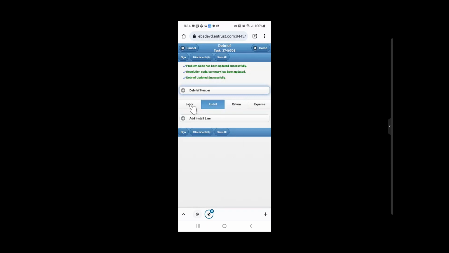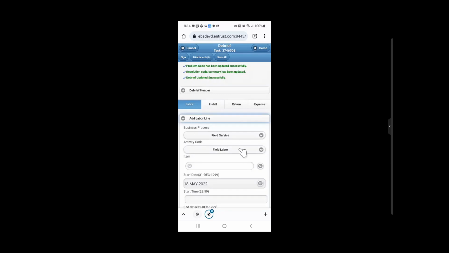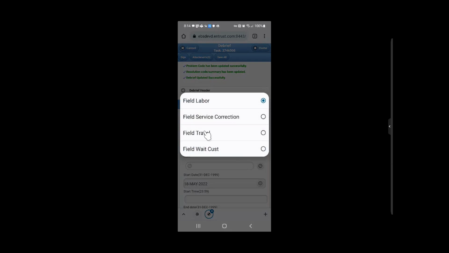Next, the labor for the task is entered. To start, tap Labor. Add a labor line by tapping Add Labor Line. The labor details screen displays the default business process, activity code, and the start and end dates, which can be changed. Do not change the business process. Use default field service.